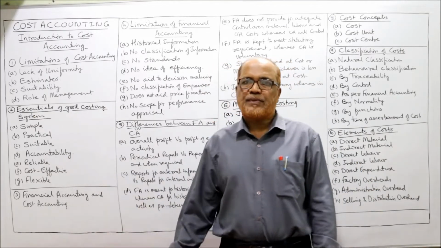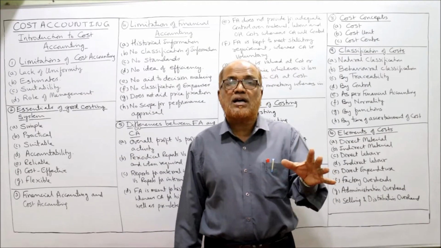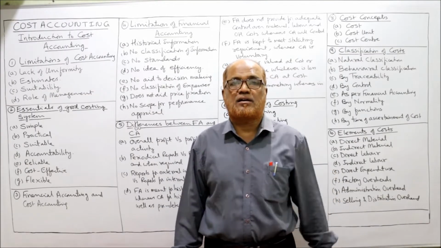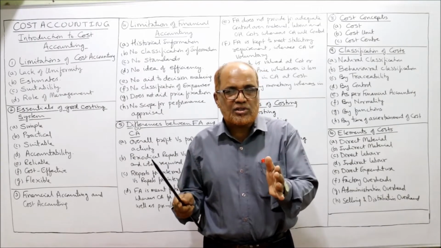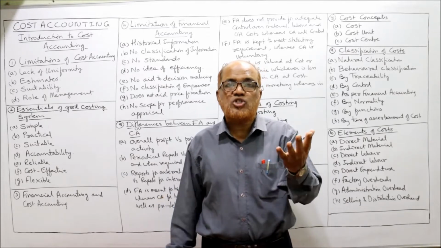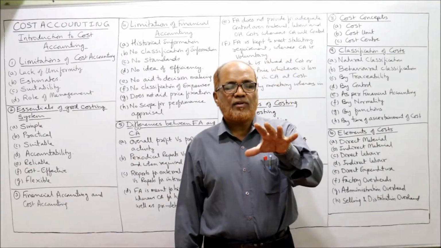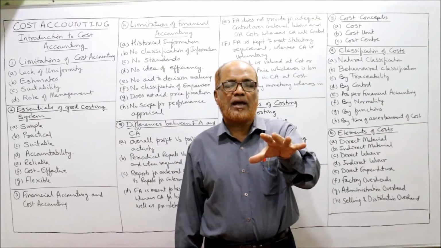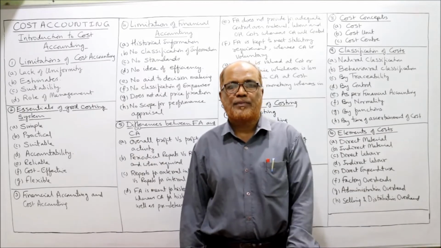Secondly, practical. The cost accounting system should be more practical rather than idealistic. That means the approach should be very much practical. Then the third one, suitable. Whichever costing method you are applying should be suitable to the nature of the organization.